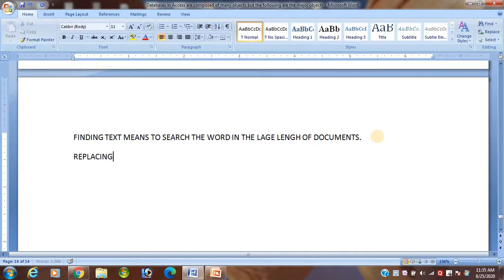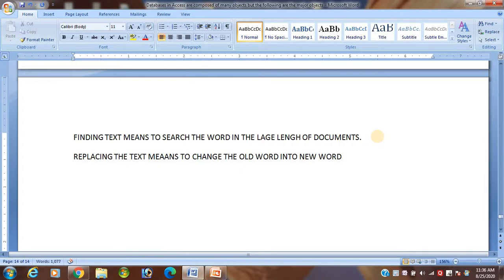Replacing the text means to change the old word into a new word.